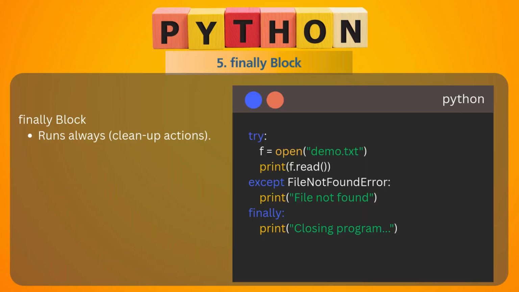Here is a simple example of exception handling in Python. We try to open a file called demo.txt. If the file is not found, Python raises a FileNotFoundError and our except block prints a clear message. The finally block always runs whether there is an error or not, making it perfect for cleanup actions like closing programs or files. This way your code is safe, neat and predictable.